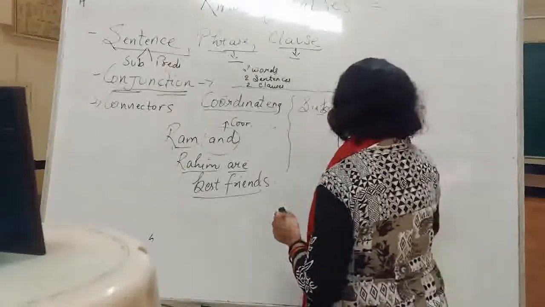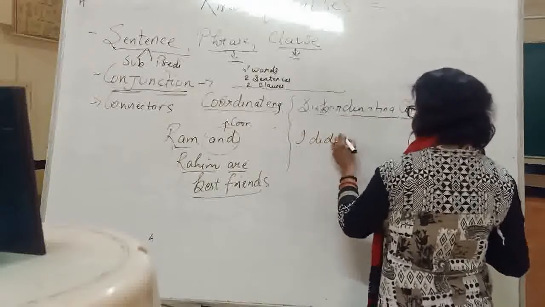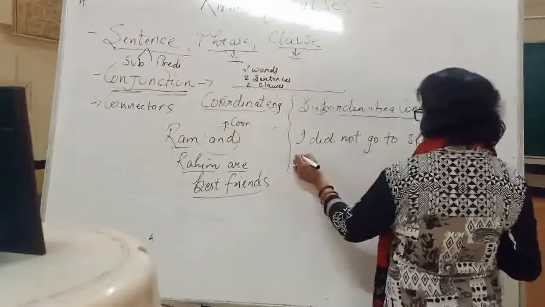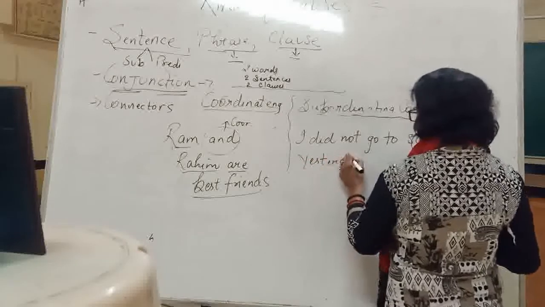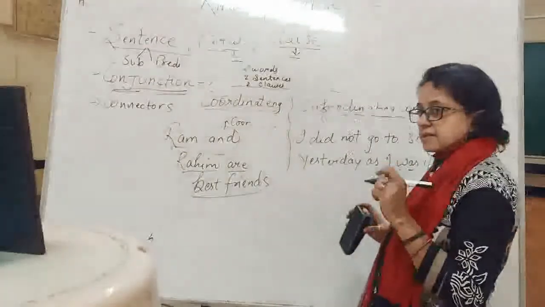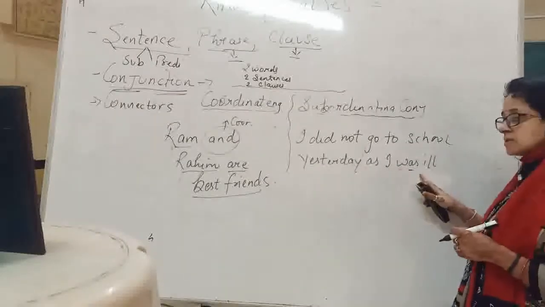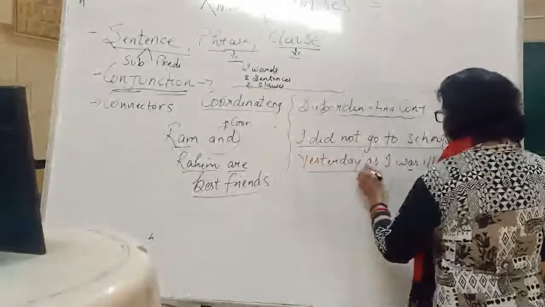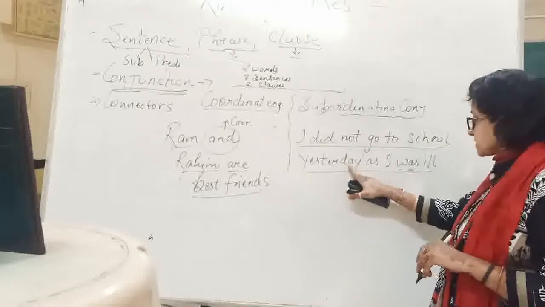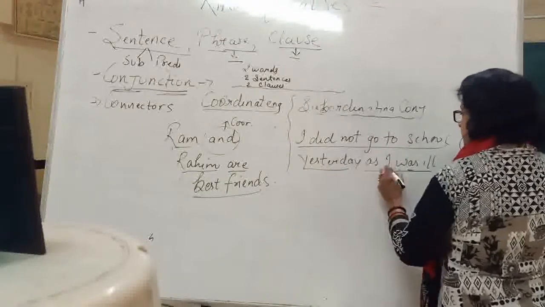Another sentence I am writing for subordinate. Wait. I did not go to school yesterday as I was ill. Okay, the sentence I am using: I did not go to school yesterday as I was ill. Now I just divide this sentence into two parts. The first part is I did not go to school yesterday, and the second part is as I was ill.